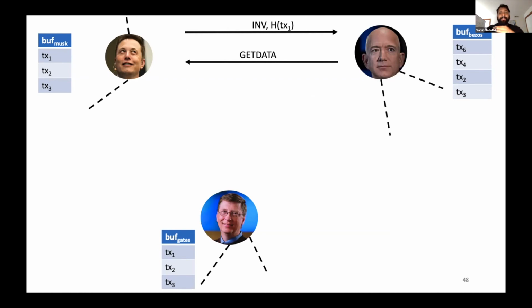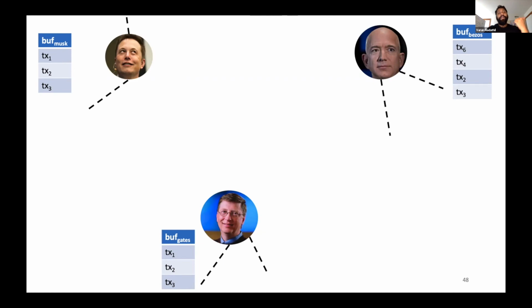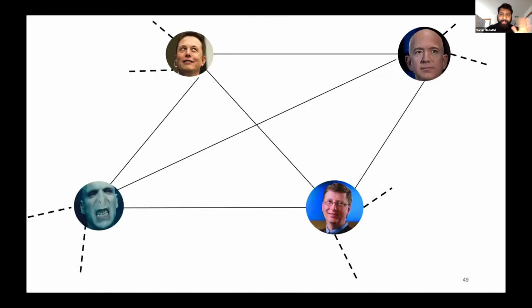Now, suppose when Bezos is waiting for the transaction from Musk, Gates decides to send the inventory of this hash of the transaction to Bezos. Bezos here will just simply ignore it because he's waiting on the transaction to be received from Musk. And one more thing is that if somebody already has a transaction in their buffer and they receive an inventory message for that transaction, they'll simply ignore it.